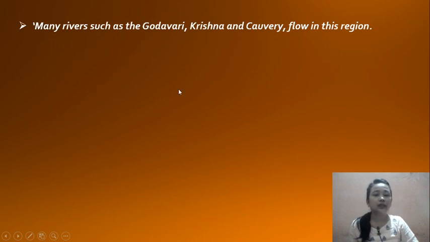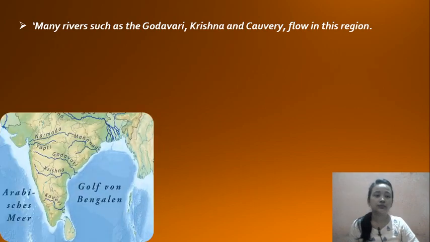Many rivers such as Godavari, Krishna and Kaveri flow in this region. What are the rivers' names? Godavari, Krishna, Kaveri flow in this region, as you can see in the map.